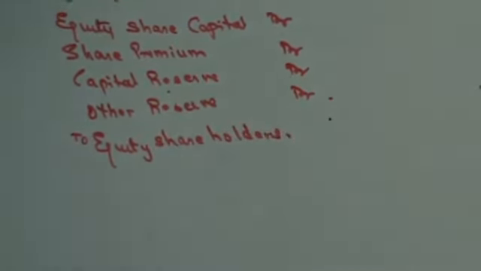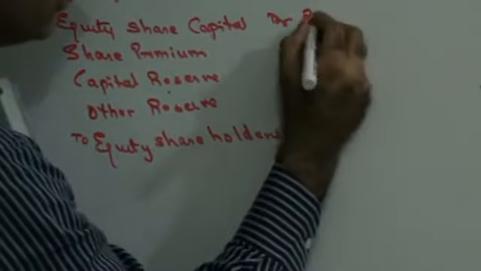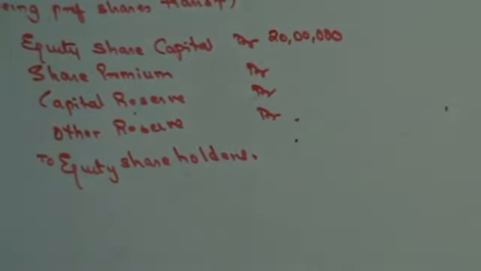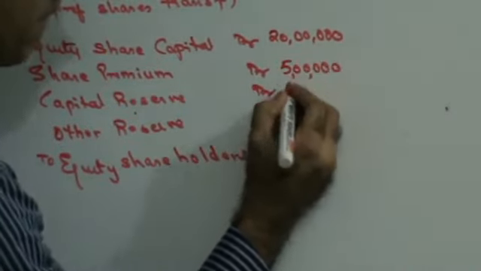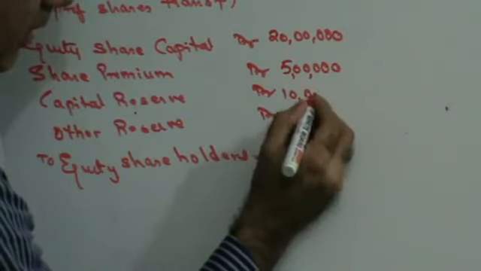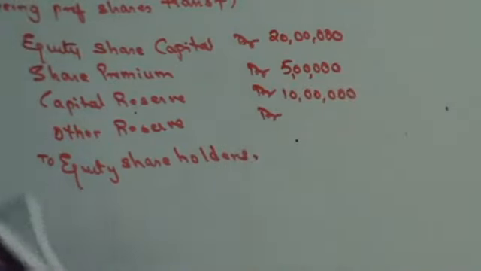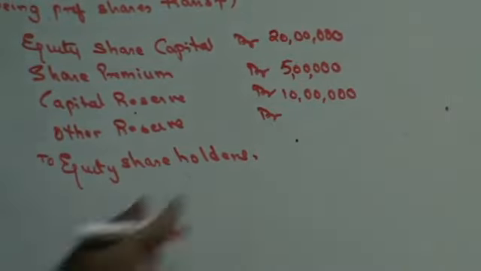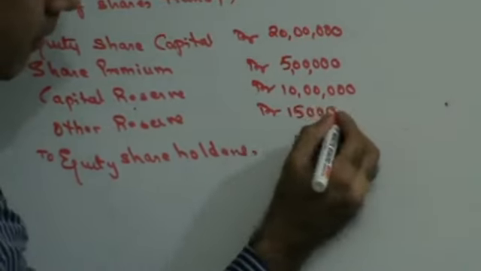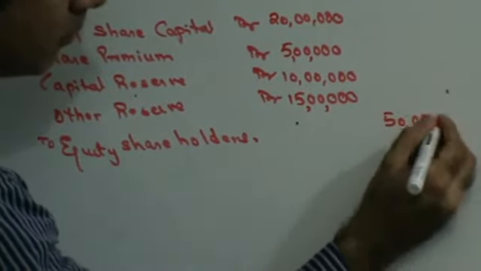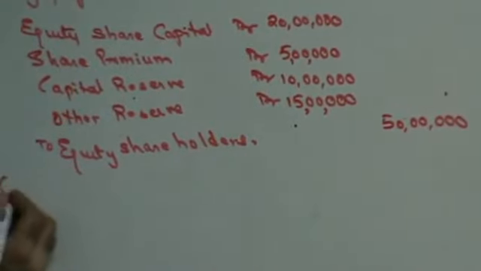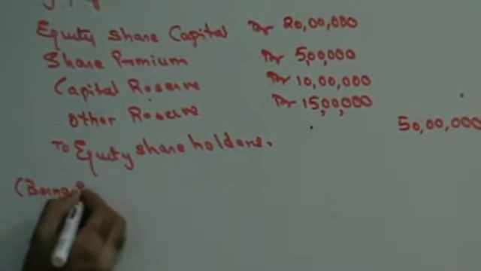Equity share capital is given to you as 20 lakhs. Share premium is given to you as 5 lakhs. Capital reserve 10 lakhs. And other reserves is given to you as 15 lakhs. Total 50 lakhs, being equity shares transferred.